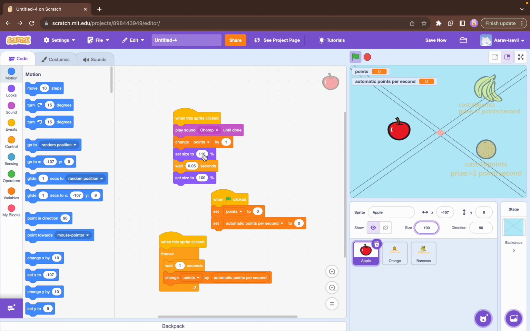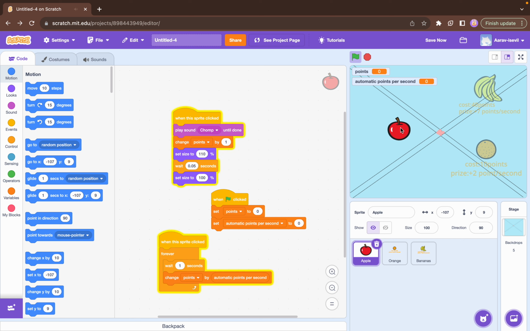Firstly set size to 110%, then wait 0.05 seconds, then set size to 100%. If you look closely at the apple, it pops up on screen, and that just makes it cool and realistic to me. Honestly, it's your choice, it's just a customization.